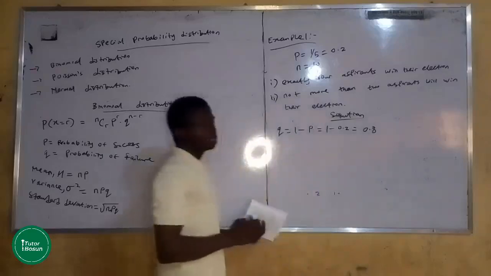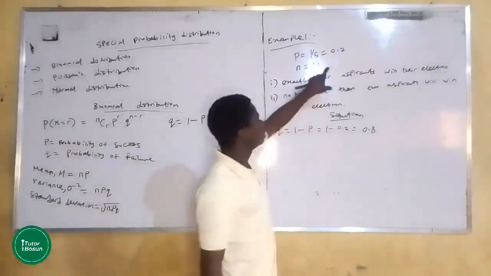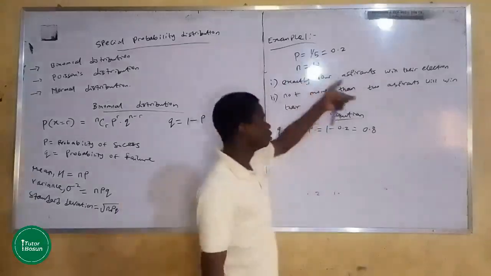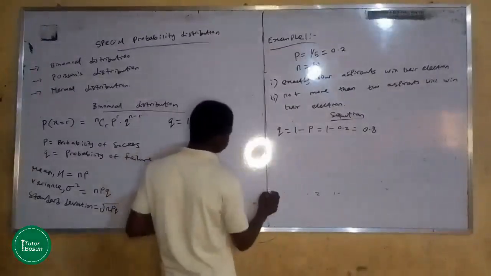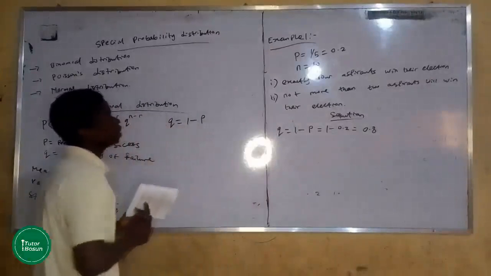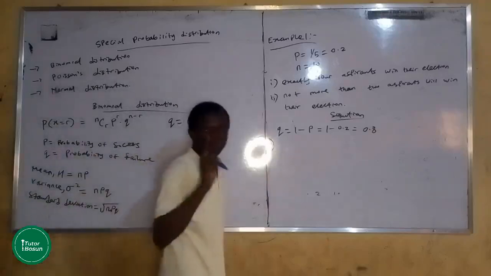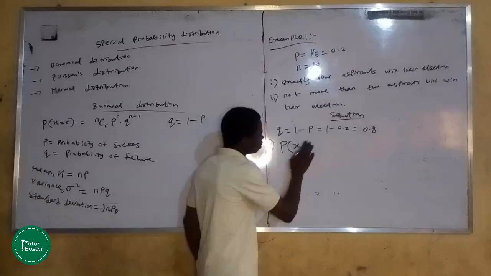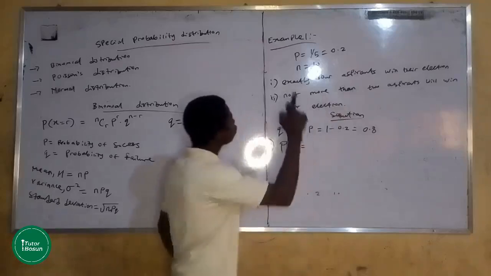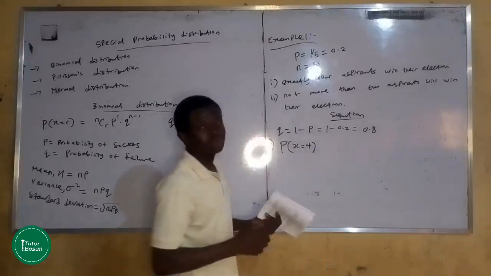0.8. So the probability of failure is 0.8. That is the probability that you won't win, the probability of not winning the election. So the question says to find the probability that exactly 4 aspirants will win their election. The first question, exactly 4 aspirants. That's automatically the probability that x equals 4, exactly 4. Probability that exactly 4 aspirants will win the election.